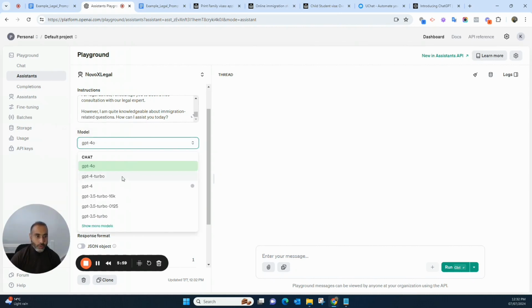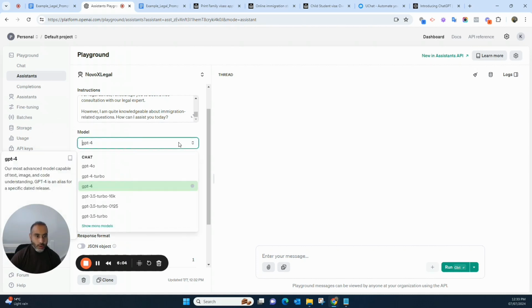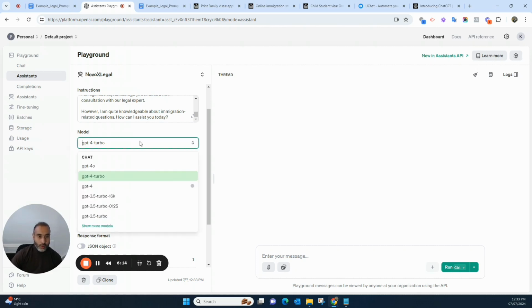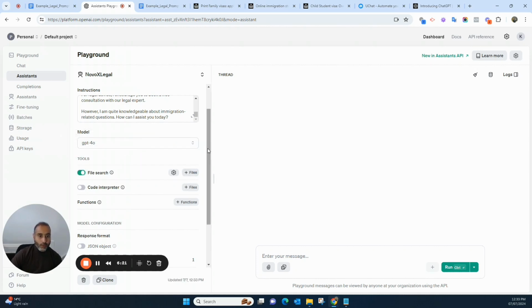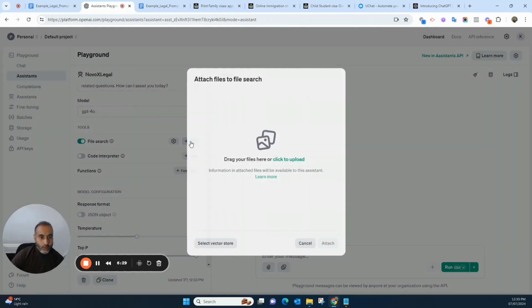For example, if I choose GPT-4, you'll see that it doesn't allow the file search option. Whereas GPT-4 Turbo allows it, but it's quite expensive. Unless you need really precise information, you don't need to use it. The fast and cheap version is GPT-4o, so I'm going to use this one. I'm allowing the file search, and now I'm going to add my knowledge base, that information that I have saved in my local drive. So I'm going to add this one.